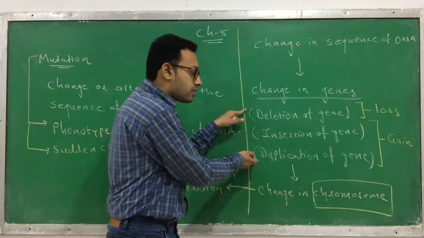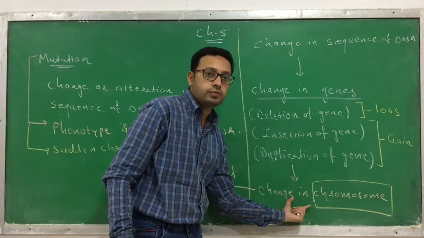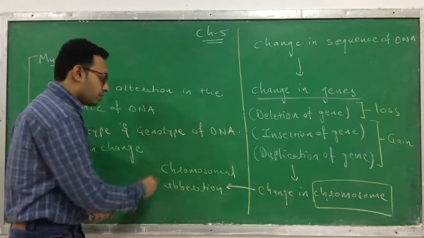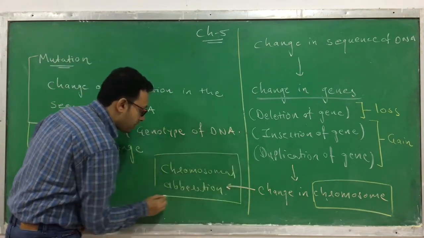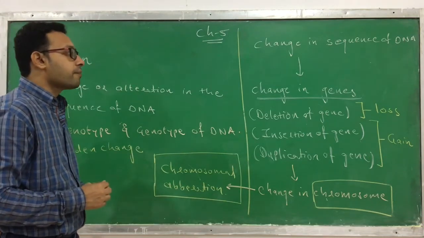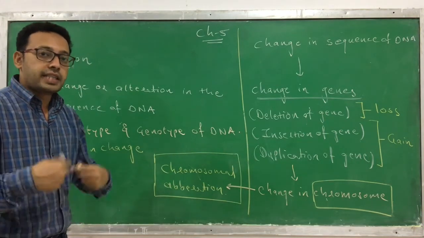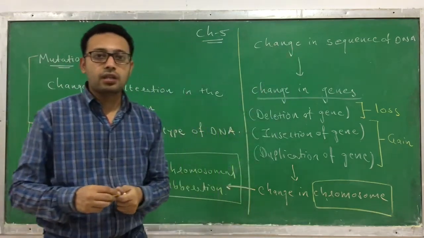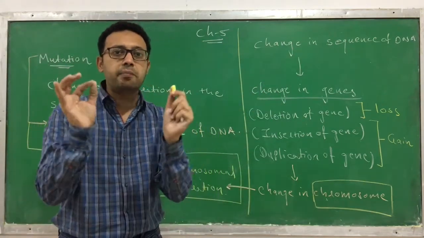Either of these happens, that may lead to a change in the chromosome, and this change in chromosome can be called chromosomal aberrations. Okay, so this chromosomal aberration is one thing that happens in a mutation. Clear? Second thing, sometimes there is not a whole change in the sequences, but there is a change in a single base pair.